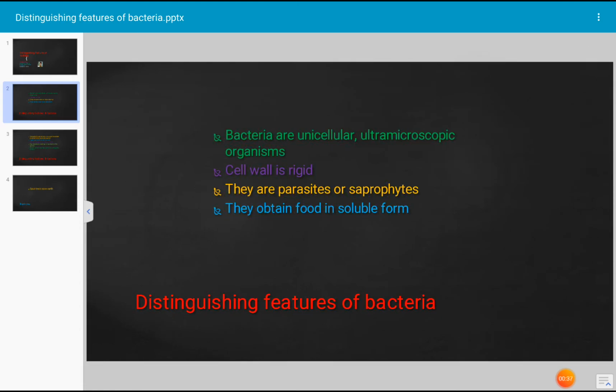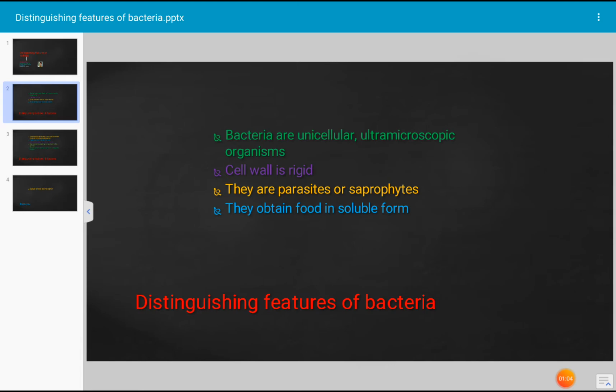It is unicellular. Uni means one cell structure. And it is an ultra microscopic organism. That means it requires an electron microscope to see the details of the cell. And the cell wall of bacterium is rigid. Rigid means solid, non-movable. It has a rigid cell wall.